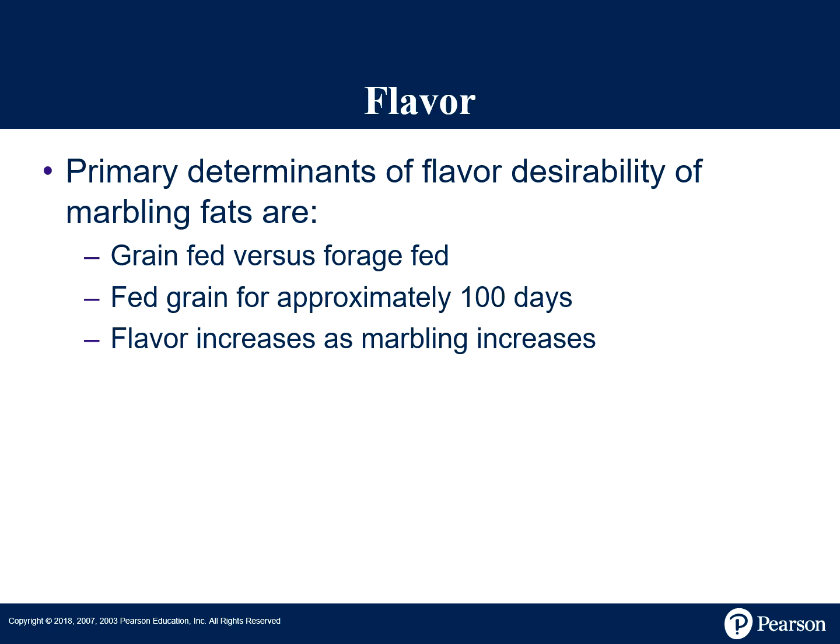Flavor is also crucial. The primary determinants of this are going to be marbling, fat content, and a grass-fed versus a grain-fed diet. Grain beef typically is fed for approximately 100 days, which is going to be considered for more flavor. The marbling will increase, the flavor will also increase, which makes it more desirable to a consumer.